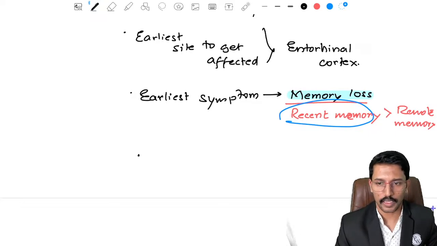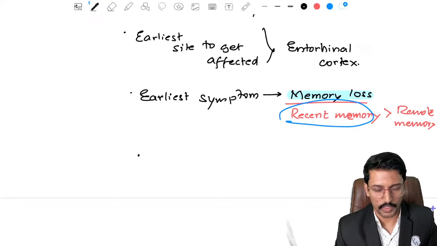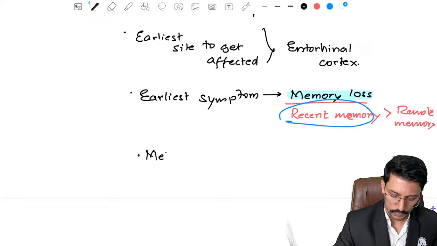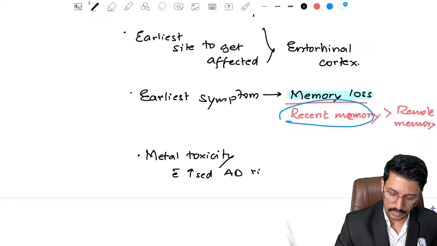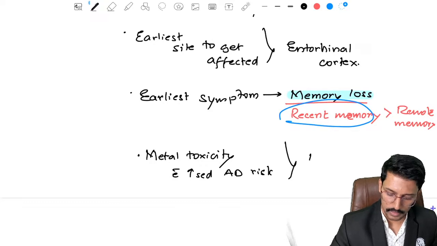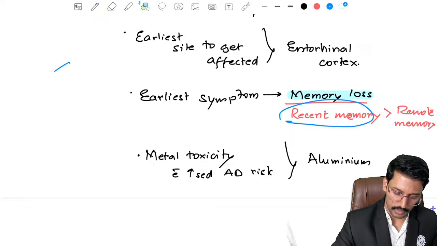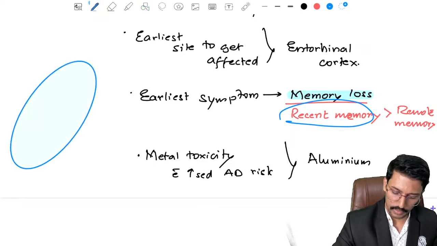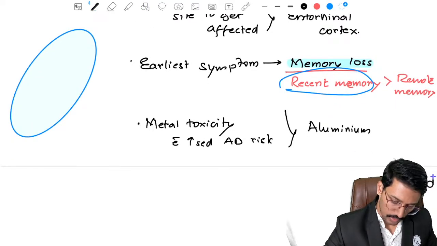What extra they can ask you is which metal toxicity is associated with the risk of Alzheimer's disease, and that is aluminium. And just because we are talking about metal toxicity, there is a metal toxicity which is associated with increased risk of Parkinson's disease. That can also be a question.